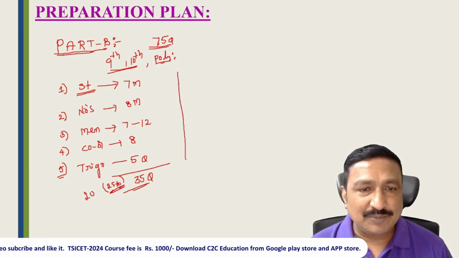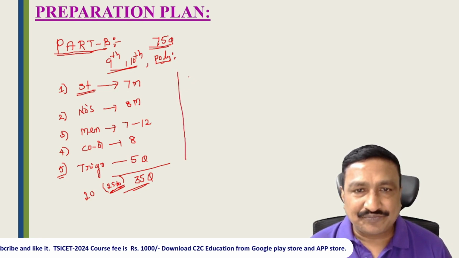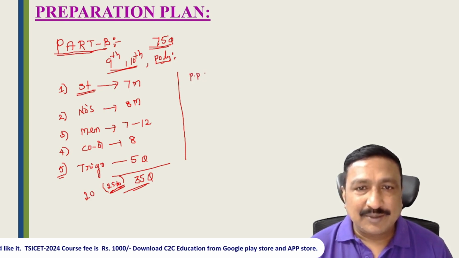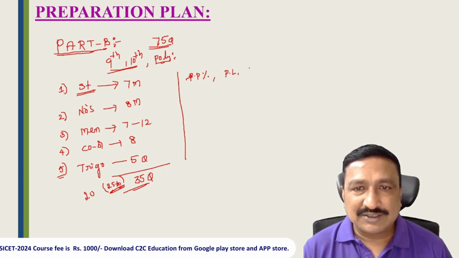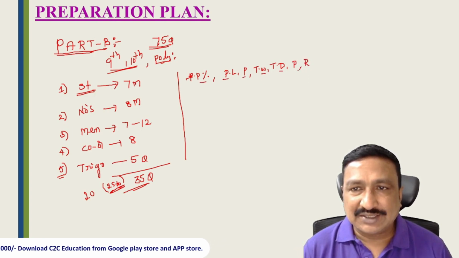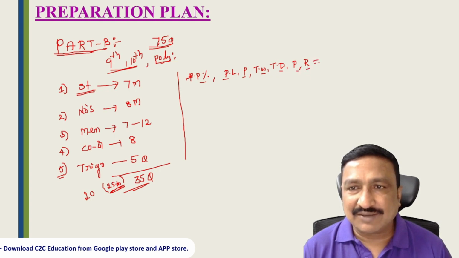Apart from these 5 topics, if you want to prepare more, next are profit and loss, percentages, partnership, time and work, time and distance, pipes, and ratios. That is 7 topics, and 7 twos are 14.